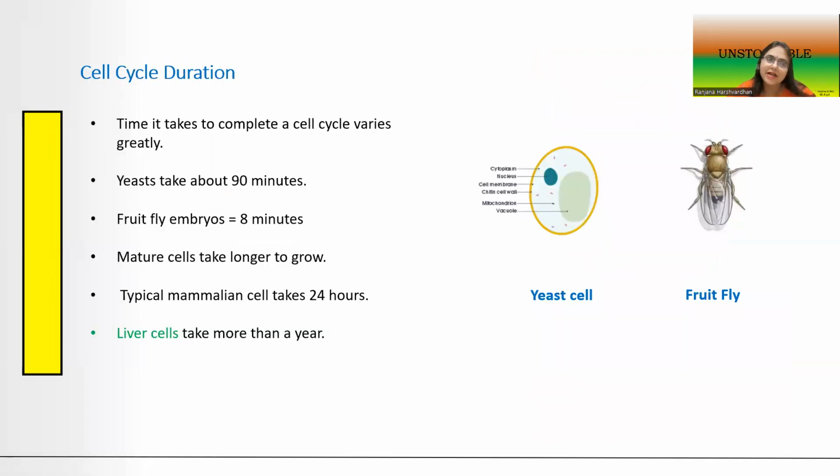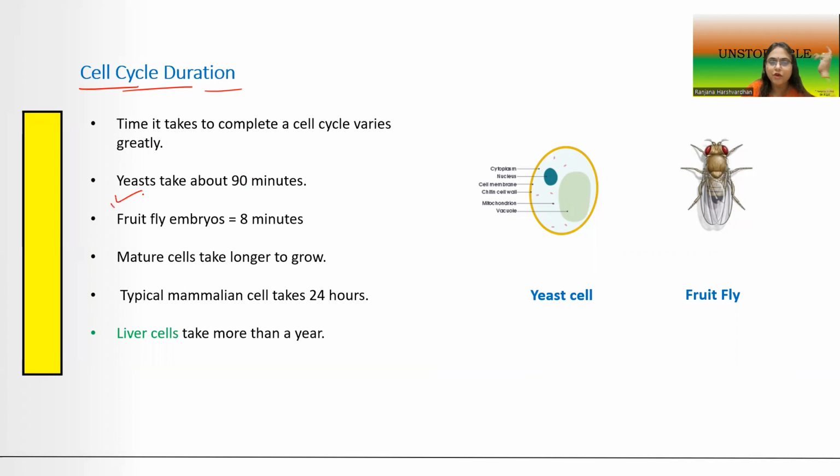Now, the next point is that after we have known what a cell cycle is, that it is the time period between the birth of the cell and its ability to be divided into two or more cells, that period in between is called the cell cycle. Now, the next question is, is it the same in all organisms, or is it different in different organisms? Well, the answer is no, it is not the same in all organisms. Different organisms have a different cell cycle.